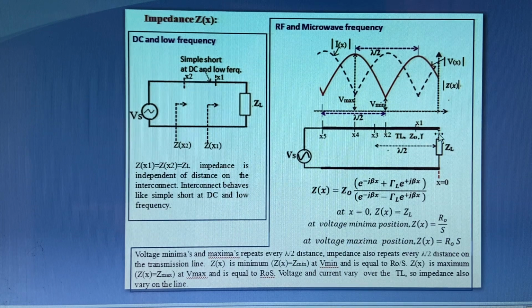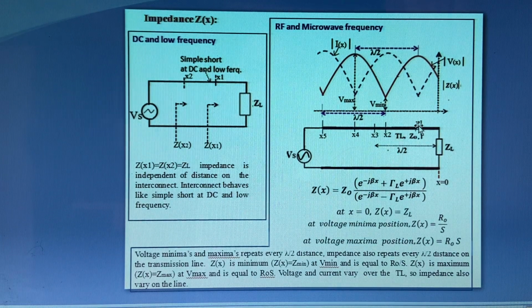as a function of distance. So that is given by this equation. And because voltage and current are repeating every lambda by 2 distance, impedance also repeats every lambda by 2 distance. So Z of x is a function of distance, and it repeats every lambda by 2 distance over the transmission line. So it is a function of distance.